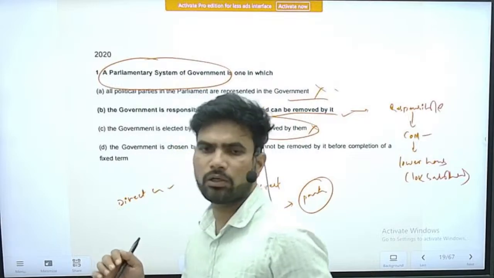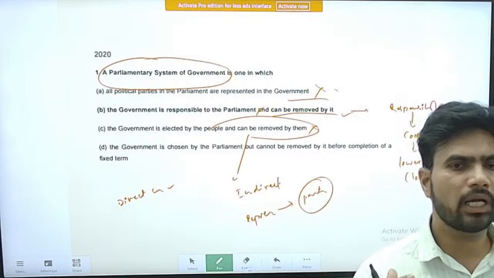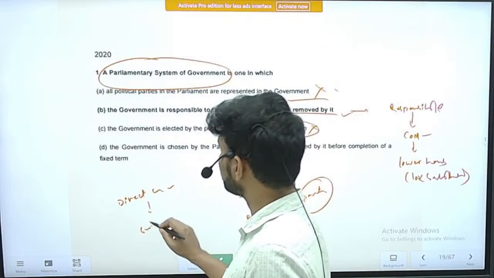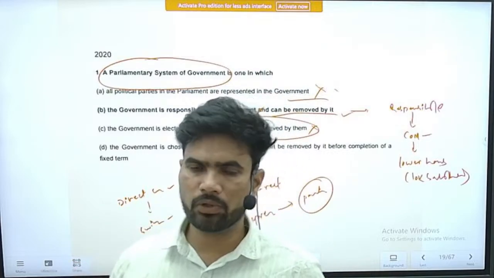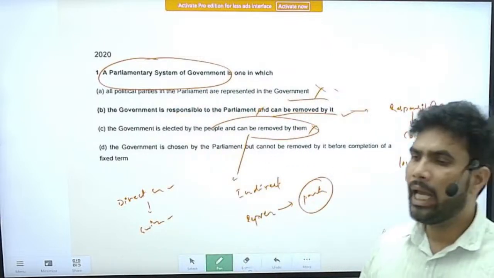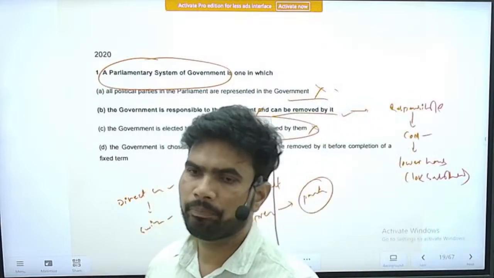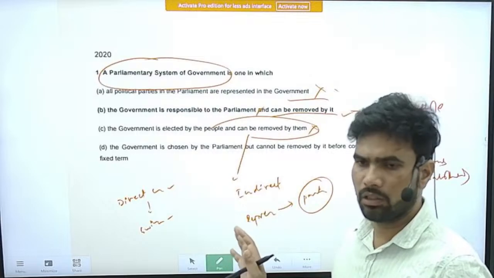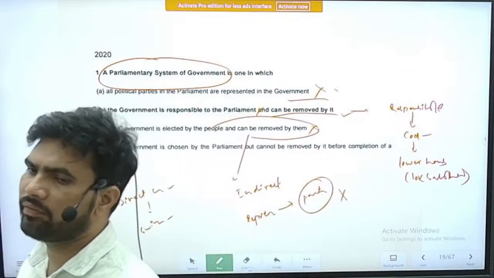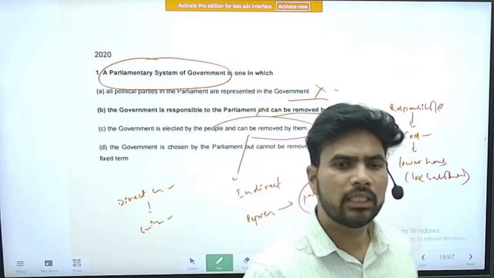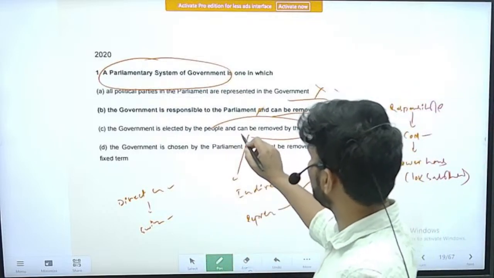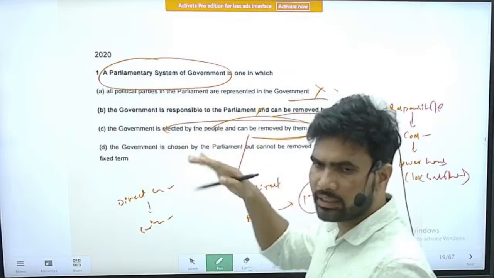So direct democracy is possible only in countries where population size is very less. So it is in vogue in countries like Switzerland. So in a huge country like India, direct democracy is almost impossible, right? So this power is not there. So just government can be removed from the power only after 5 years. So when the next general election comes, they can choose to defeat that government, right? Only that option is there, right? So this is not completely correct statement. For that matter, it is a vague statement.